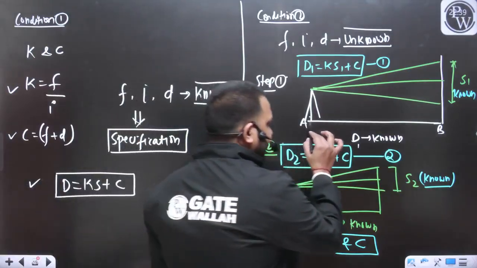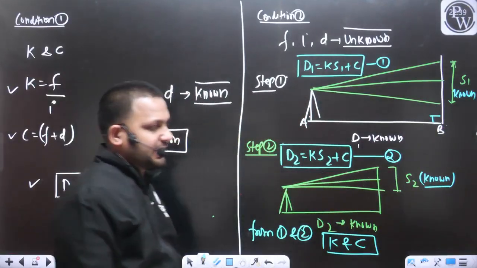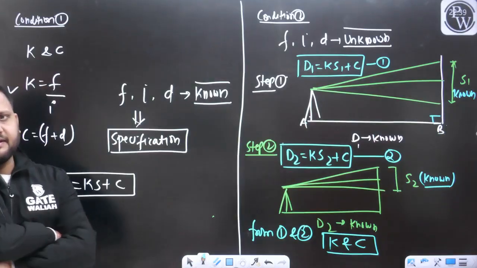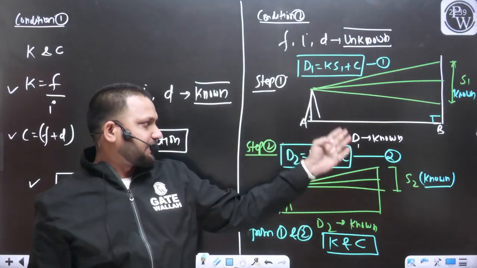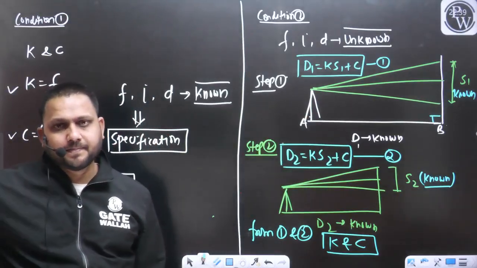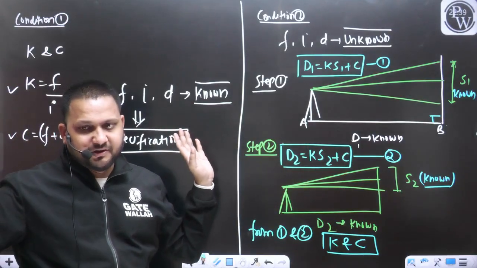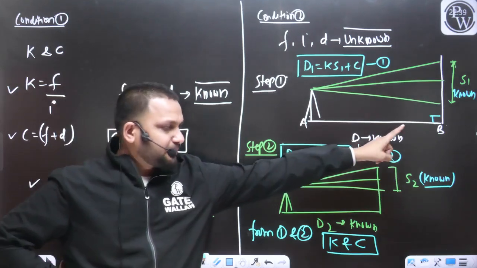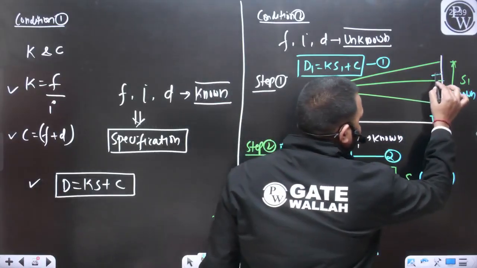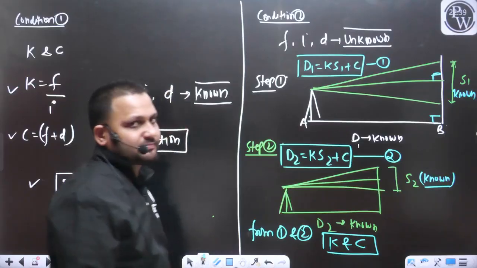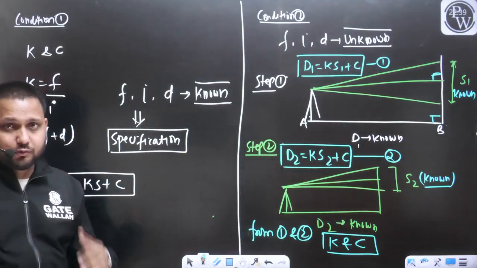Both the points A and B are at the same level, and the staff was placed perfectly vertical, with the line of sight perpendicular to the staff.